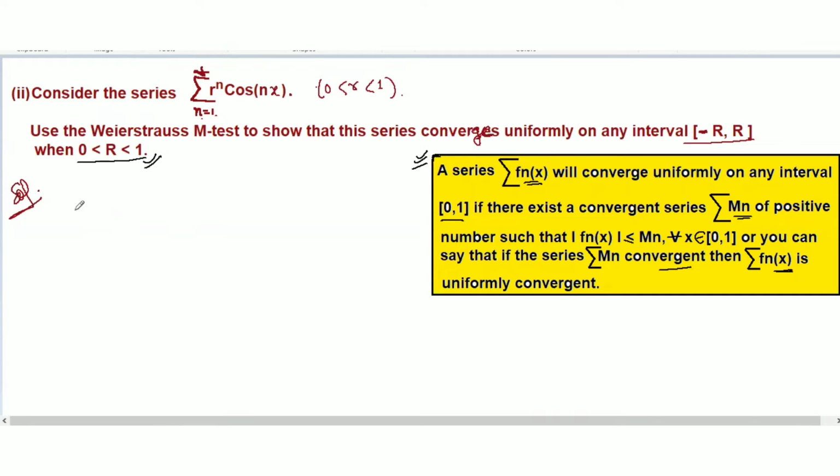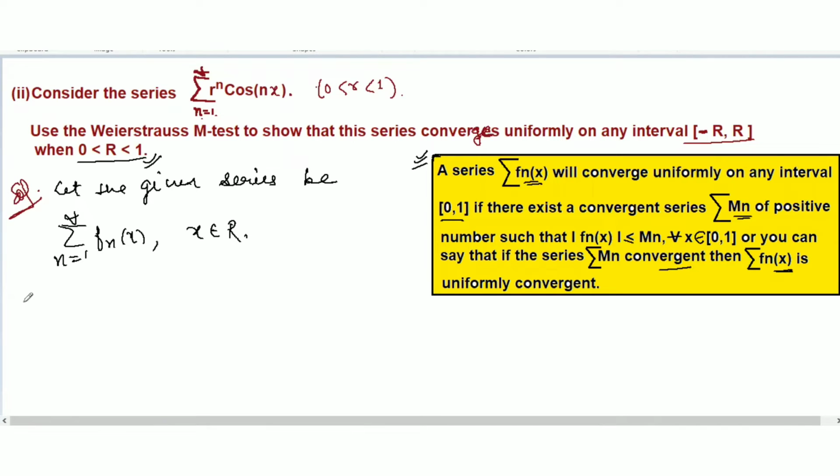So let's do it properly. Write down: let the given series be the summation of n equal to 1 to infinity of fn x, where x belongs to the real numbers.